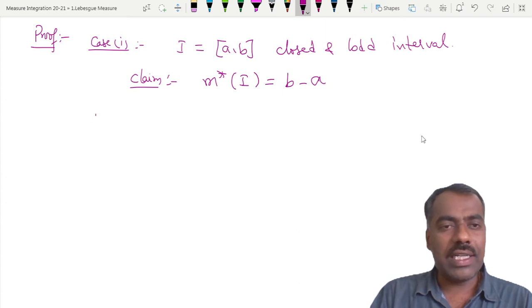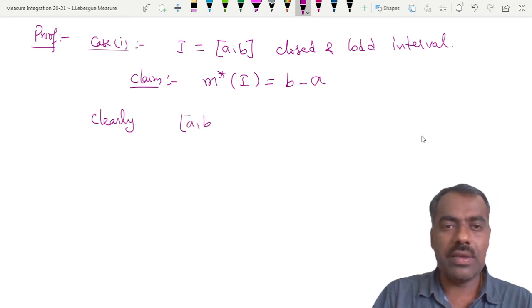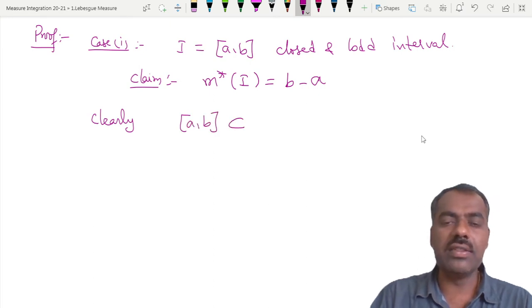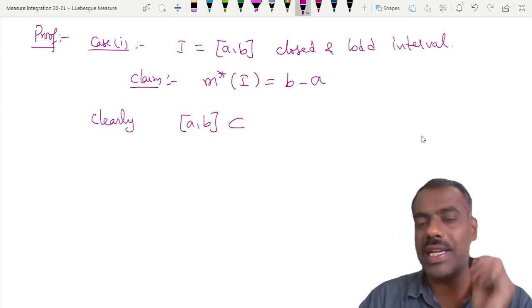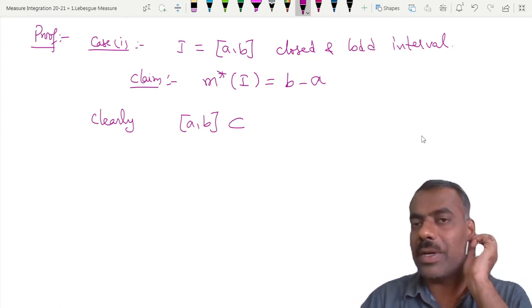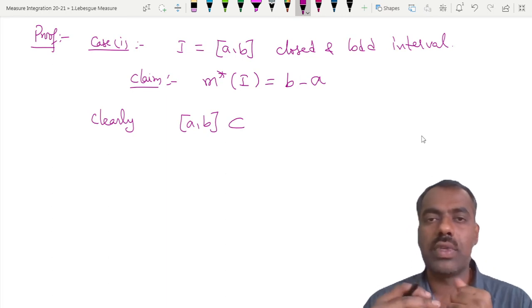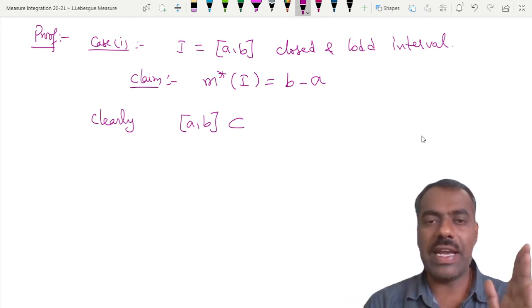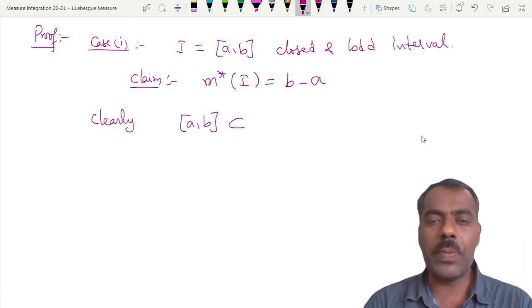Now one can observe that clearly, this a comma b is contained in an open interval. Can you give an open interval which contains this closed interval a comma b? Because we want some open cover, right?